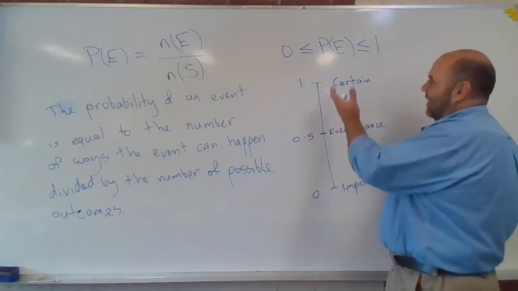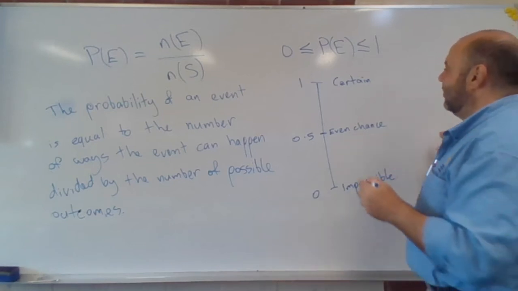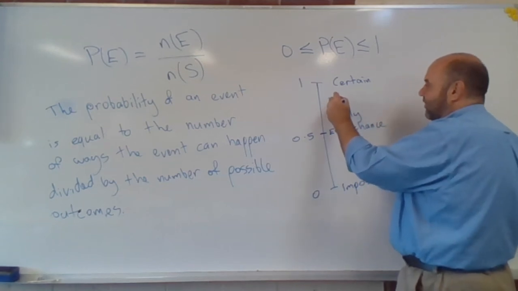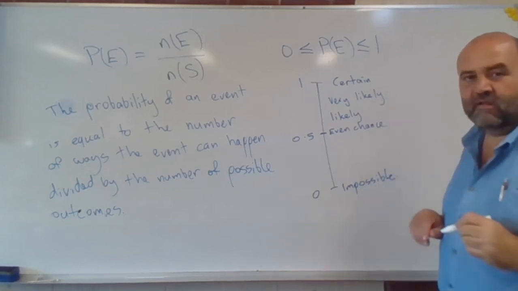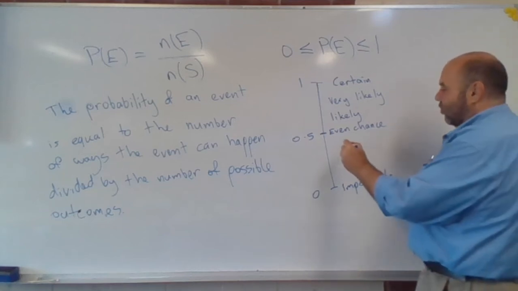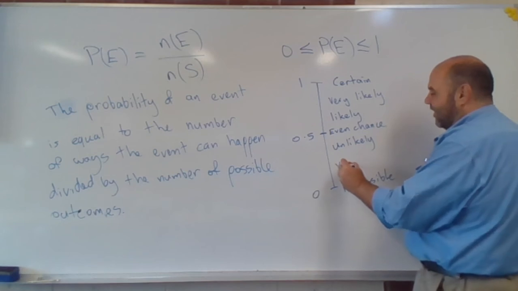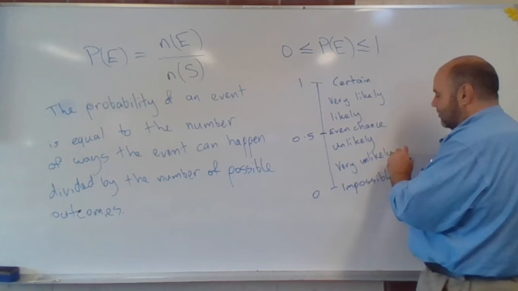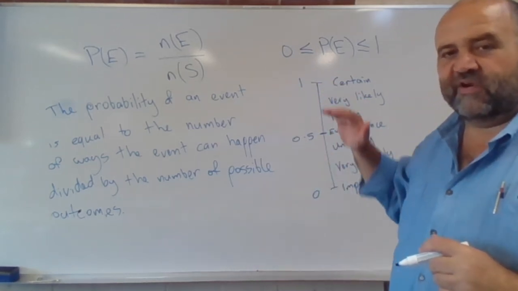If something is up towards certain, then we talk about it as being likely or very likely, as it gets closer to 1. If it's less than an even chance, we talk about it being unlikely or very unlikely. So we've got that scale for our language.